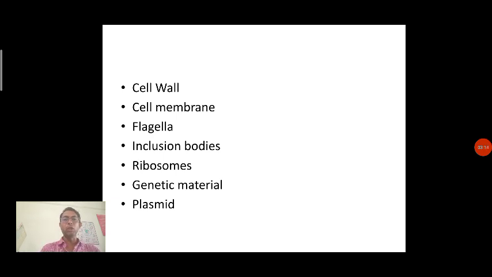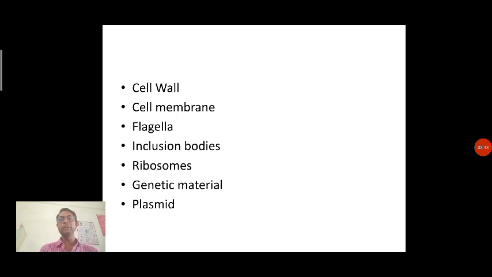Internal to the cell wall there is a cell membrane, and in some bacteria there will be flagella, which we call a locomotory organ. For locomotion from one place to another, flagella are present. In some organisms the flagellum is single, or in some it is biflagellated. So depending on the number of flagella, the bacterial cell differs.